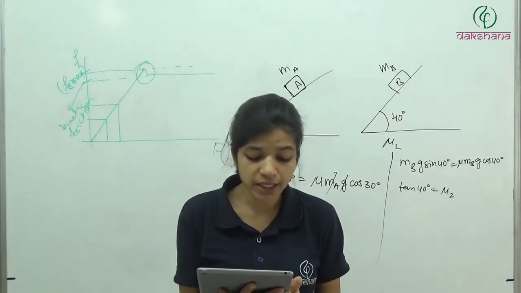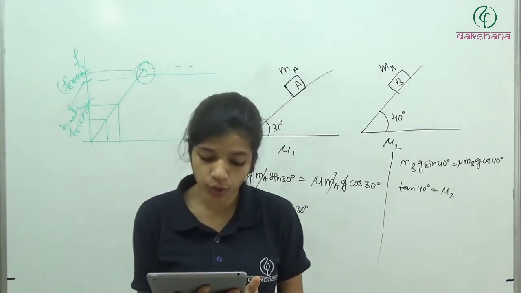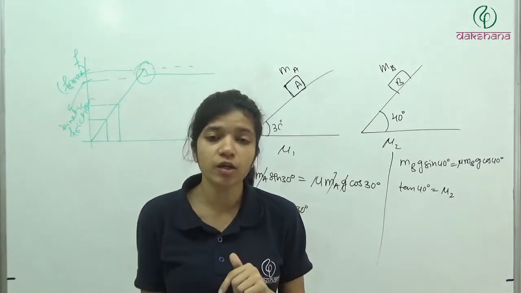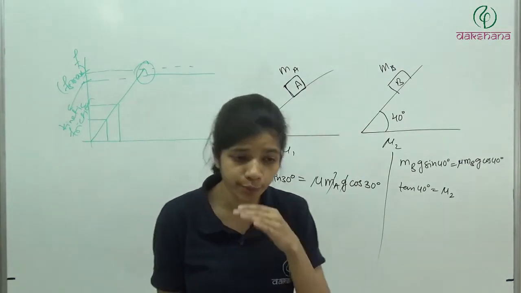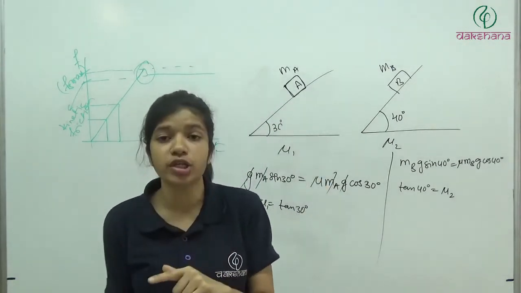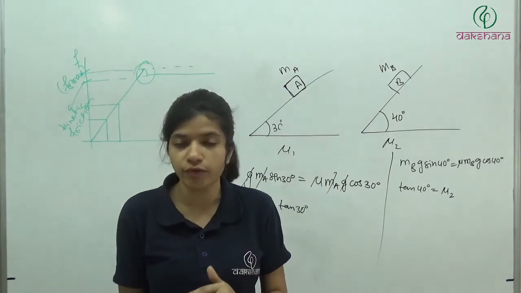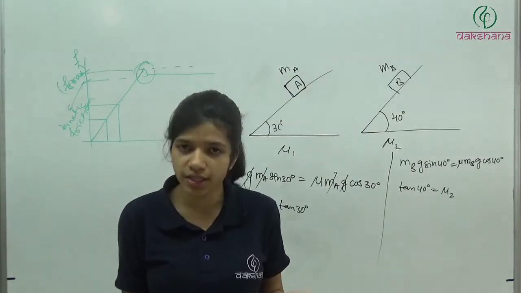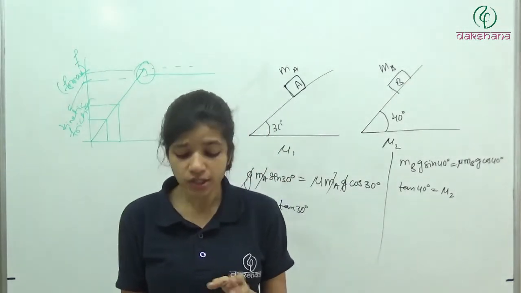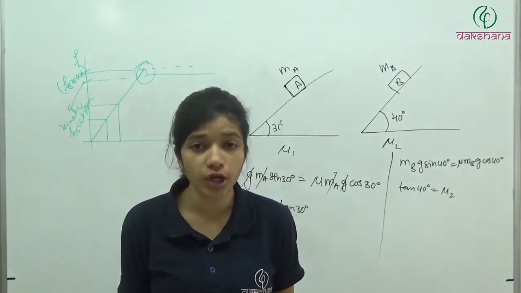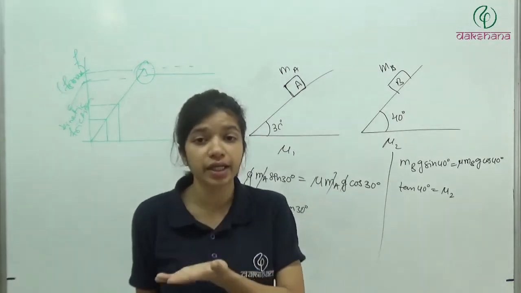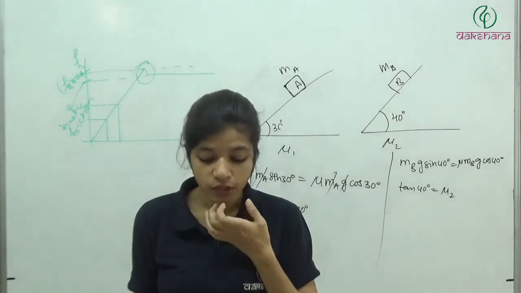Question number 4. It is easier to pull a body than to push because first the coefficient of friction is more in pushing than that in pulling. No, if you push the block or if you pull the block, coefficient of friction, whenever you are reading the question, please read it carefully. They are talking about the coefficient of friction. If the block is same, coefficient is going to remain same. It is not going to change. Because the coefficient of friction doesn't depend on the force you are applying or the mass or anything. It only depends on the material of the surfaces which are interacting with each other to create friction. So first option is wrong.